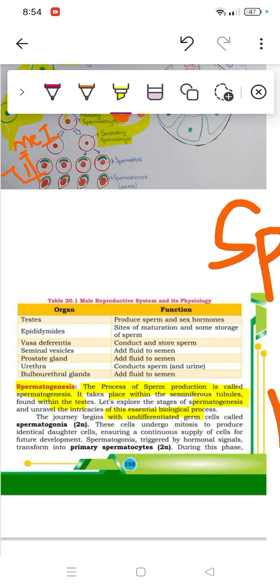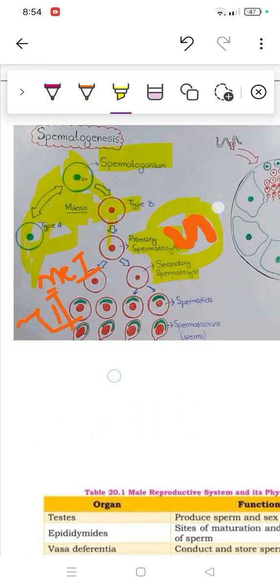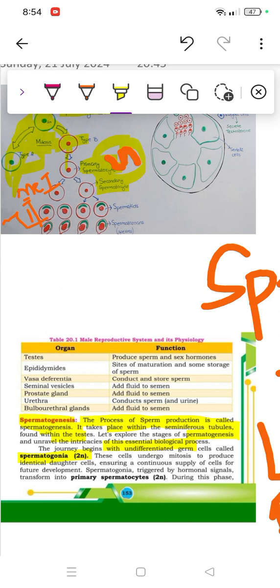Let's explore spermatogenesis and all these essential steps. The journey begins with undifferentiated germ cells called spermatogonia. Spermatogonia is, as I just mentioned, this one cell, which is 2n, right? Then these cells undergo mitosis to produce identical daughters. Identical simply means the same, so the same process will occur. Then, ensuring a continuous supply of cells, spermatogonia are triggered by hormonal signals. Then the primary spermatocyte will be formed, which is still 2n in number.